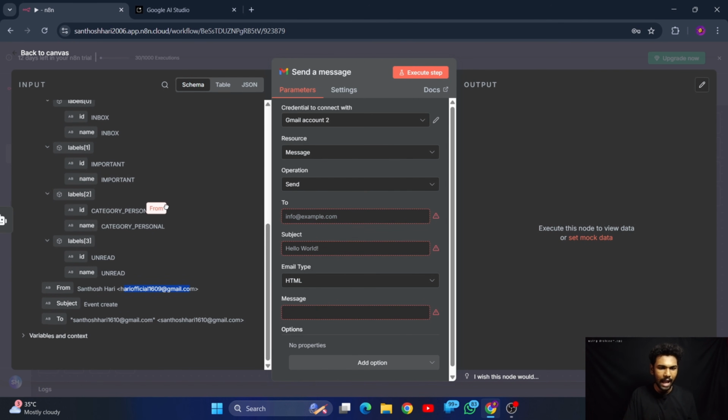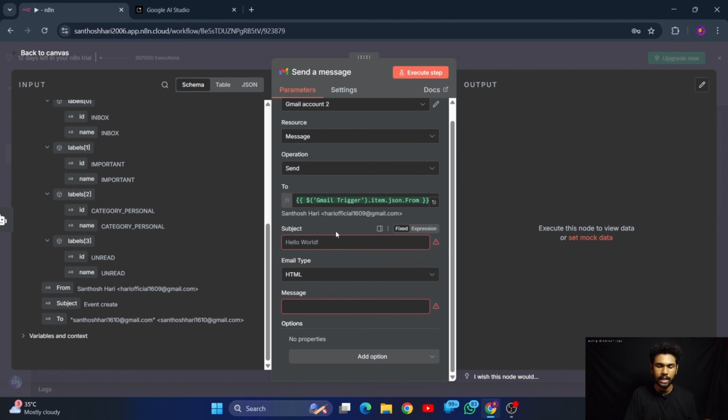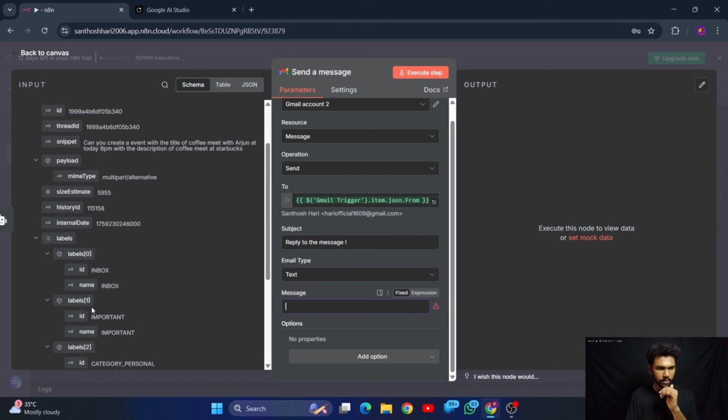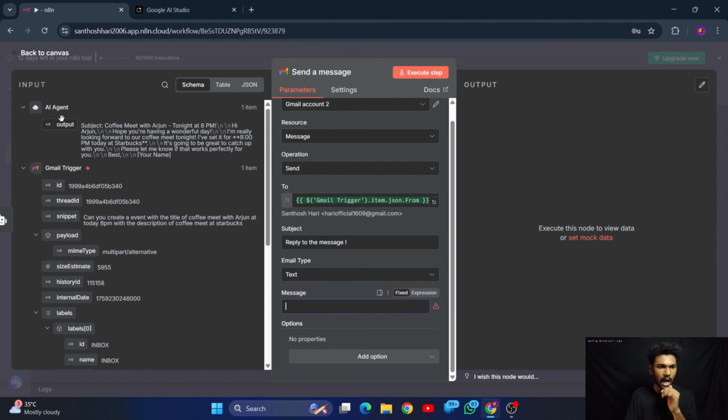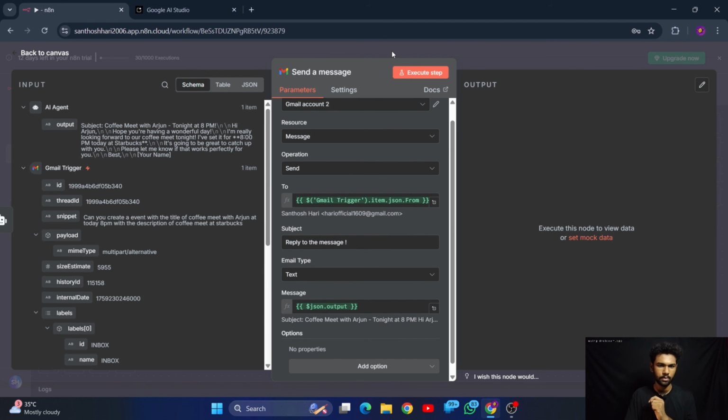So let me drag this one and paste it here. To this Gmail ID only, we are going to send the message again. And what is the subject? Let me give reply to the message, because we are replying to the message, right? So we can give it like here. Then the email type is going to be text type. And then what is the message we are going to send actually? The message is here, the output of the AI agent. Let me drag that one into this message section.